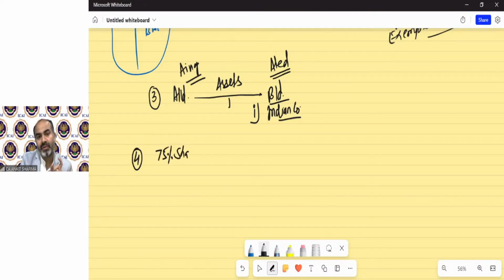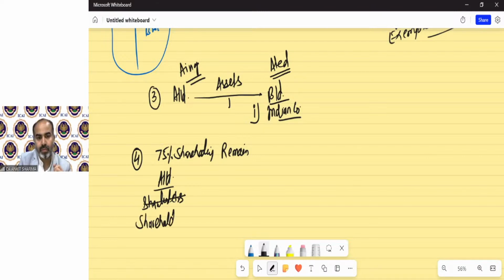Clear? But in the process of amalgamation, there is transfer of shares also, because one condition says that 75% of shareholding remains the same. So that means the shareholders of A Limited, because A Limited is going to cease to exist. It's going to be wound up. It's going to be finished. So the shareholders of A Limited will get the shares of now B Limited, because B Limited is purchasing this A Limited.